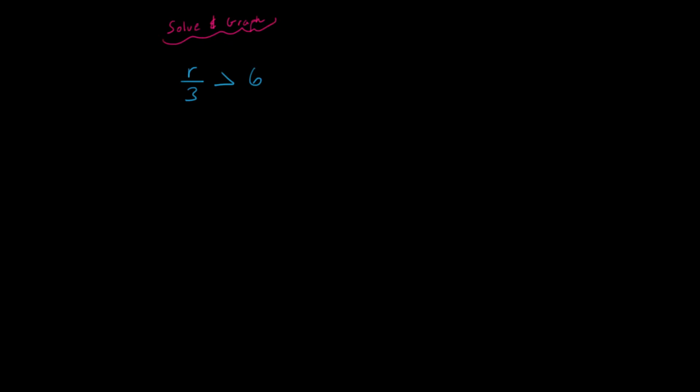Alright, the next thing I'm going to do is just change colors again. Alright, so I'm going to run the inverse operation, and the quick way that I show people how to solve this problem is to push the value in the denominator to the other side. The inverse is multiplication. So now I'm left with r is greater than 3 times 6 is 18,